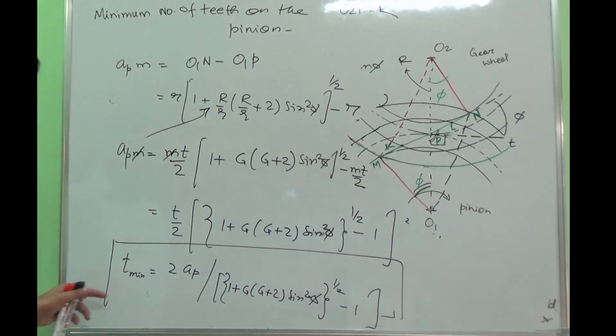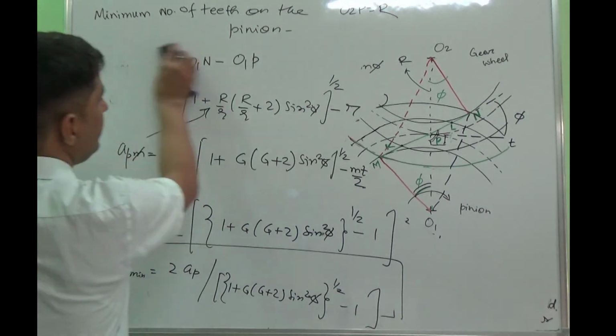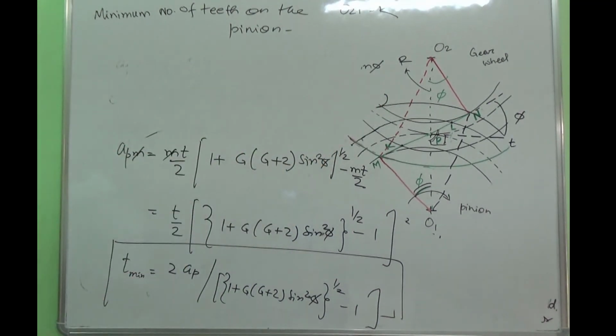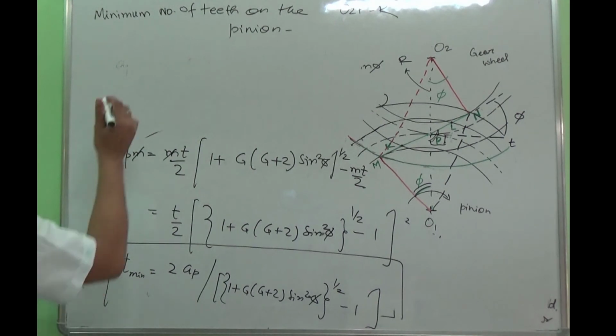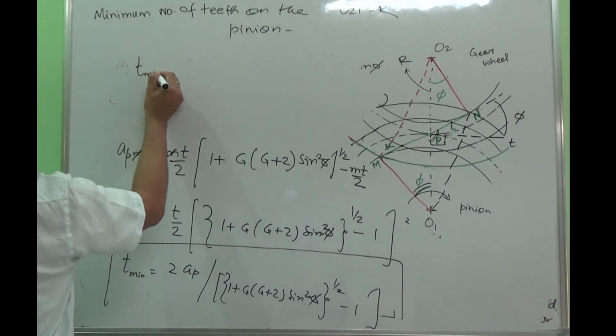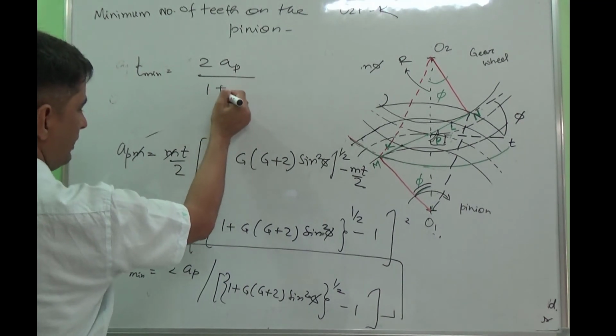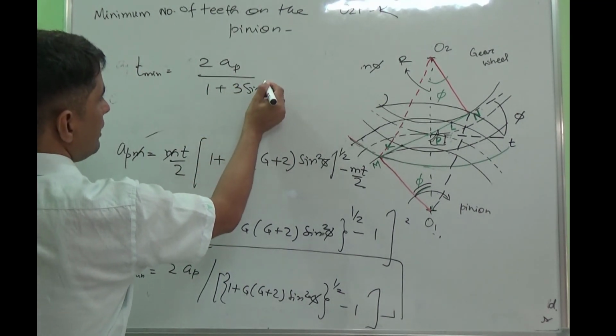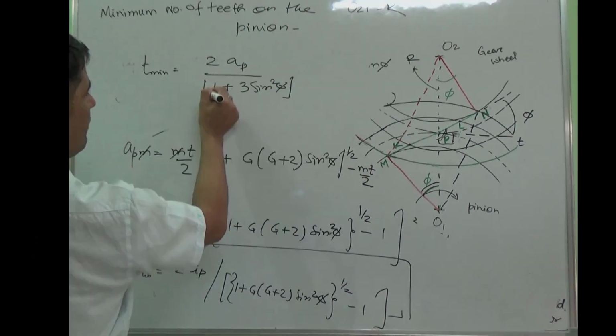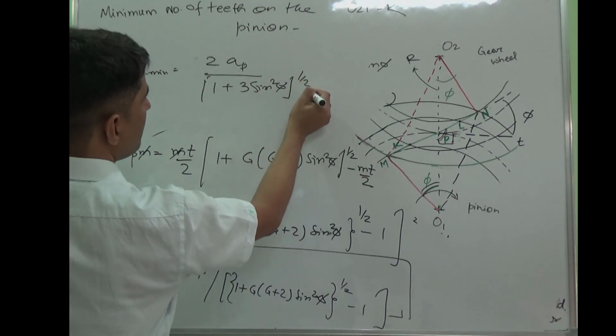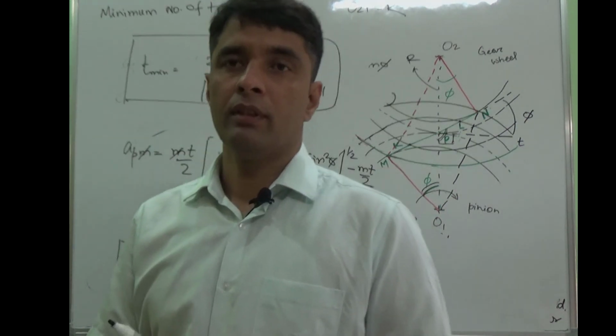Then the question arises: if the gear ratio is 1, how can we write the minimum number of teeth? So substitute G equals 1 in this. Once you do that, you will get the minimum number of teeth in that case, if the gear ratio is 1: 2AP divided by 1 plus 3 sin square phi raised to power 1 by 2 minus 1.